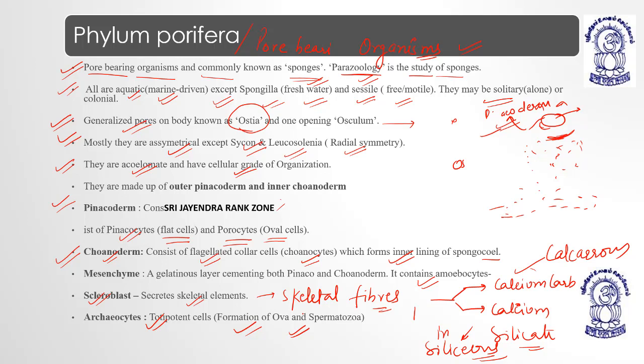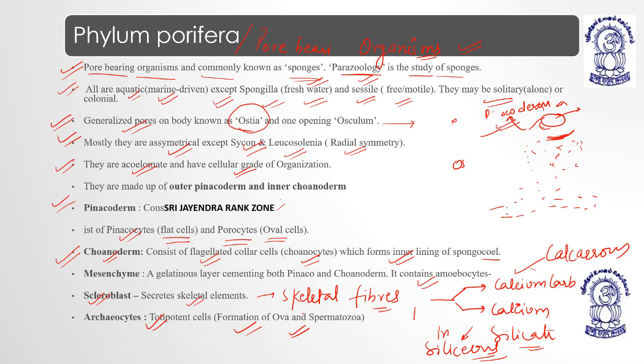Next point, they are acoelomate, meaning they don't have any coelom, and they have a cellular grade of organization. They have two layers. The outermost layer is pinacoderm and the inner layer is coinoderm. Pinacoderm basically helps to form pinacocytes and porocytes. Pinacocytes are flat cells and porocytes are oval cells. Then we come to the inner lining, known as what? Coinocytes. Coinocytes or coinoderm are flagellated cells which beat, and because of their beating they attract the nutrients, water and everything. The coinocytes make the internal lining of the spongocoel, which is known as what?